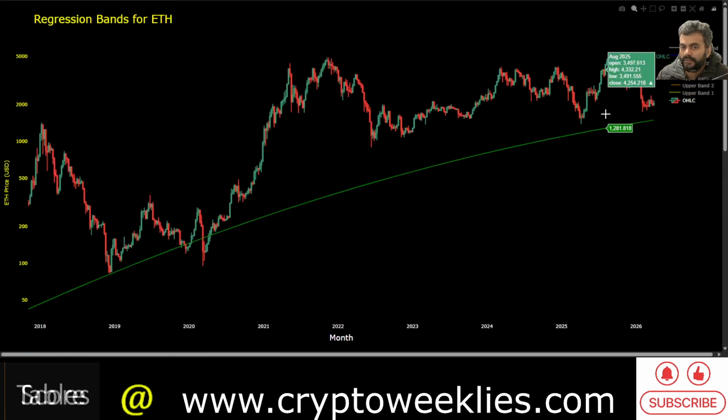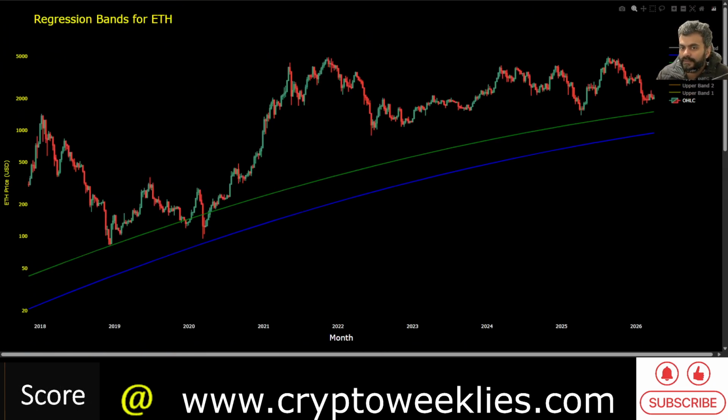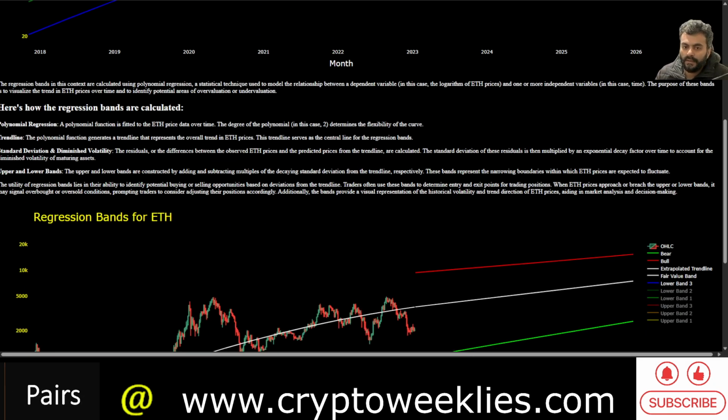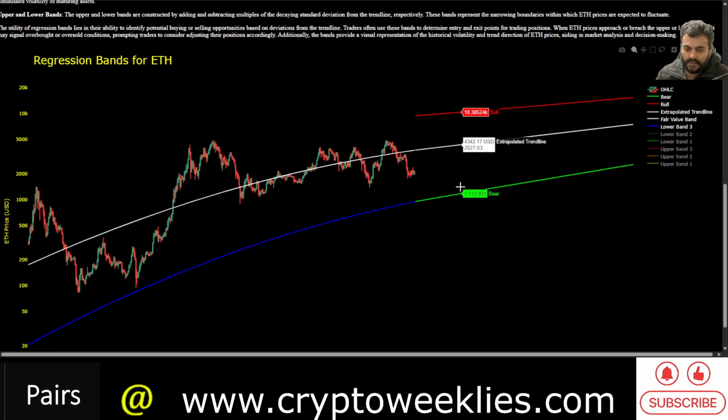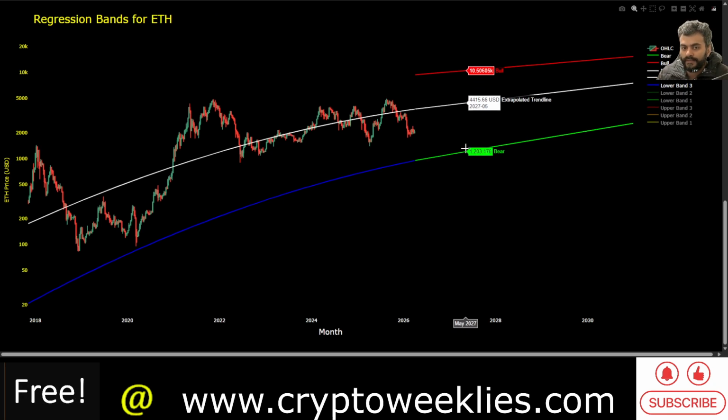So the difference between the 3 standard deviation and 2 standard deviation right now is roughly speaking $500. So a bottom on the 3 standard deviation line at around 1,200 towards the end of the year 2026.